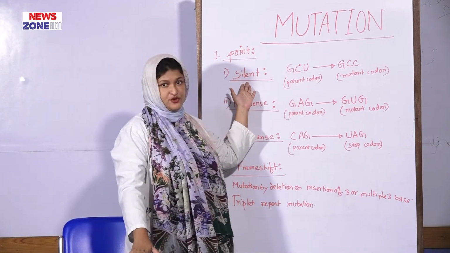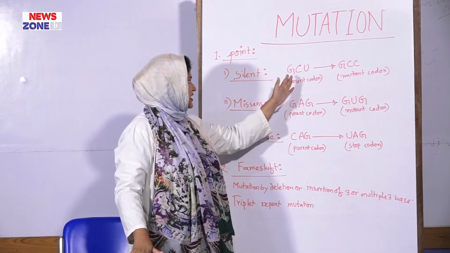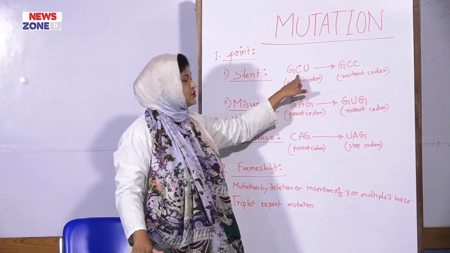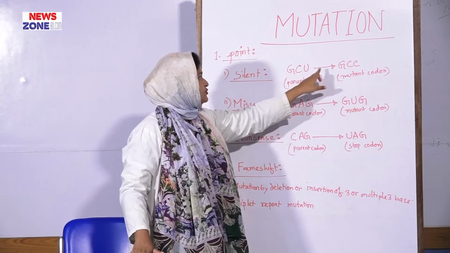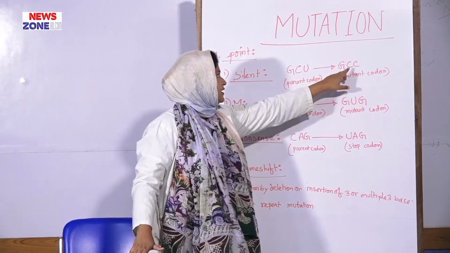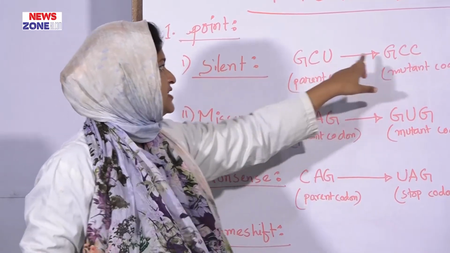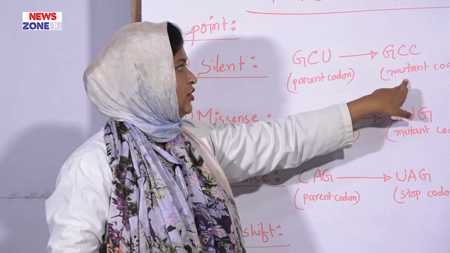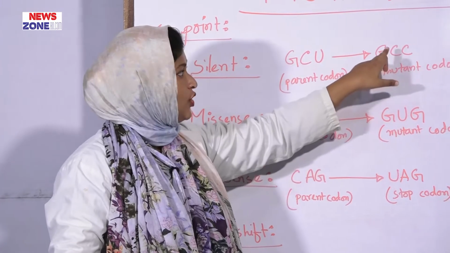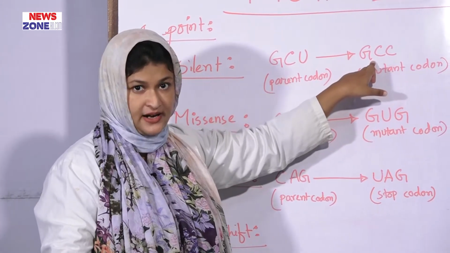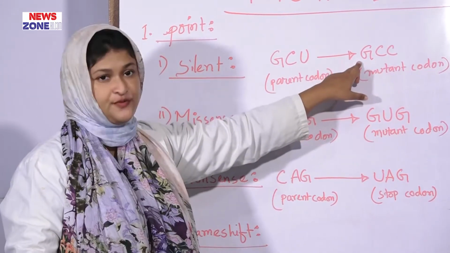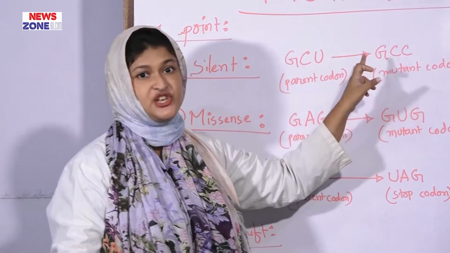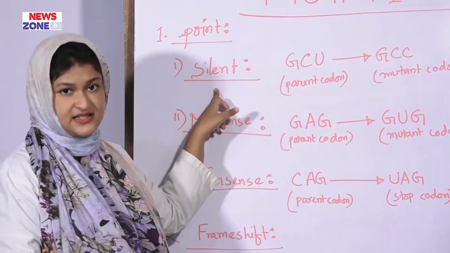In case of silent mutation, we notice that GCU is the codon which codes for alanine. After mutation, in place of U there is a cytosine, GCC. This mutant codon, where the mutation occurs, also codes for alanine. So both the parent codon and the mutant codon code for alanine. The change occurs silently here, so this is known as silent mutation.